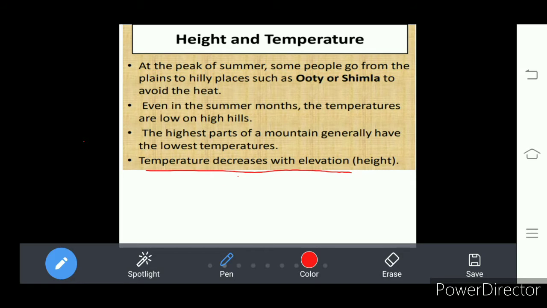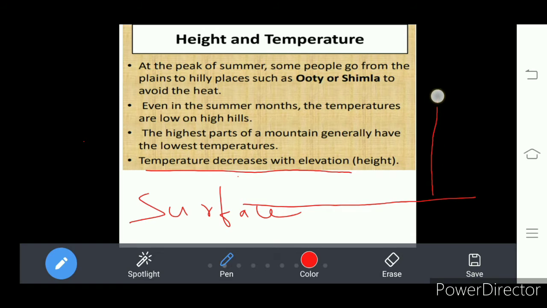Elevation means height. Now look at this. It is the surface of the earth. And moving from the surface of the earth into the atmosphere, there the temperature decreases.